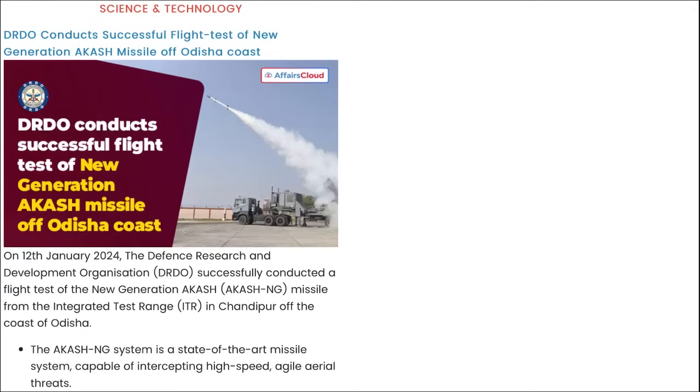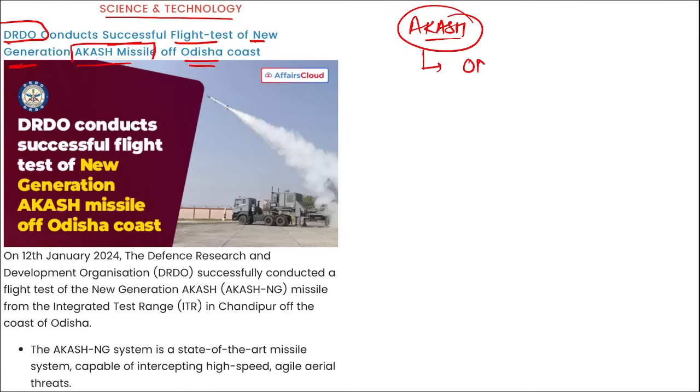Next, for science and technology: DRDO has conducted a successful flight test of a new generation Akash missile off the coast of Odisha. Akash NG, that is Akash new generation missile, was tested by DRDO from the ITR, Integrated Test Range, in Chandipur off the coast of Odisha. Take a note of this.